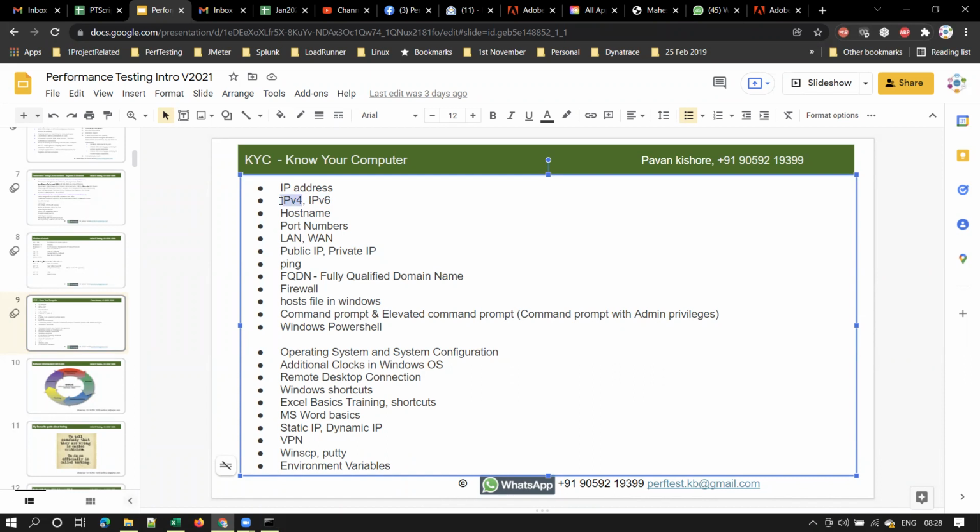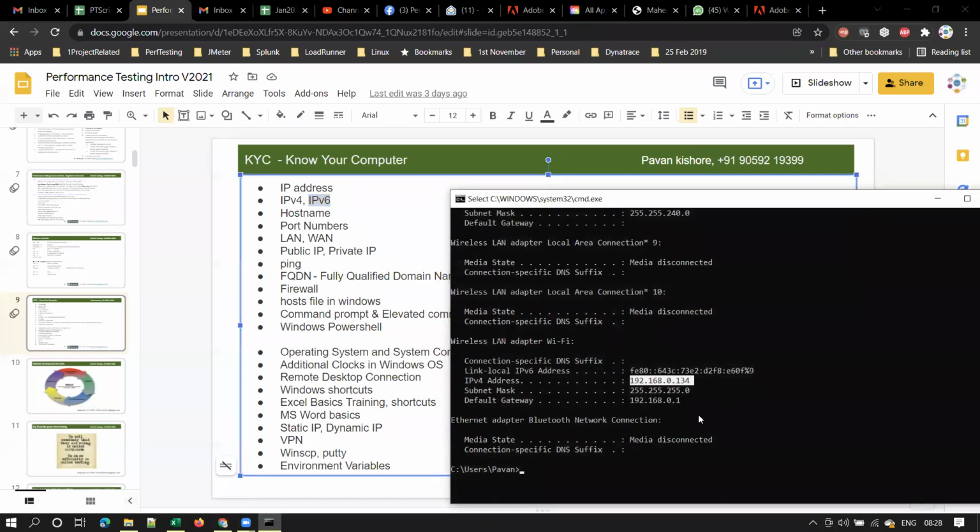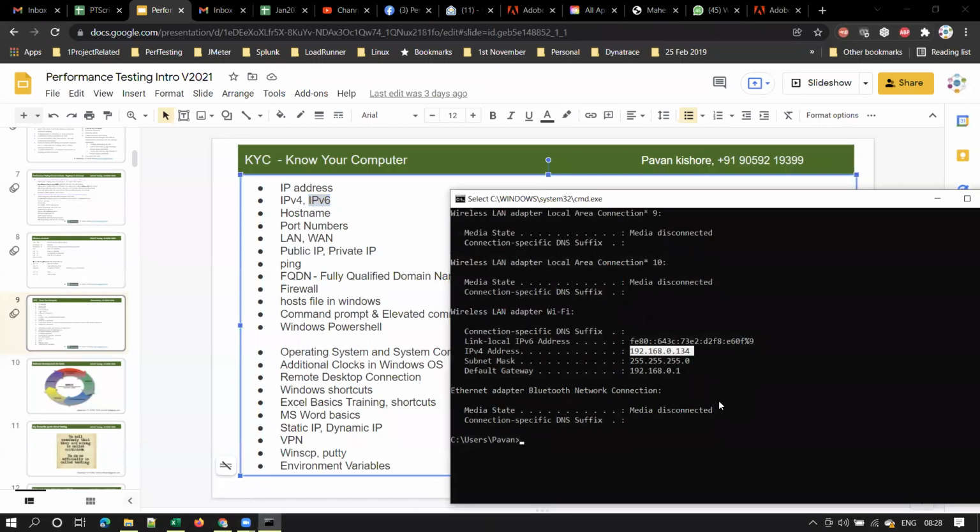Once all those numbers were exhausted, we had the 8 series, then the 7 series, and the 6 series now. In the same way, because all the IPv4 addresses are exhausted, IPv6 came into the picture. Clear, guys?